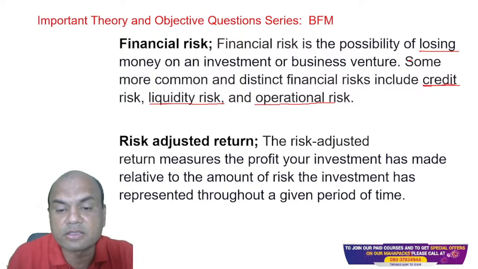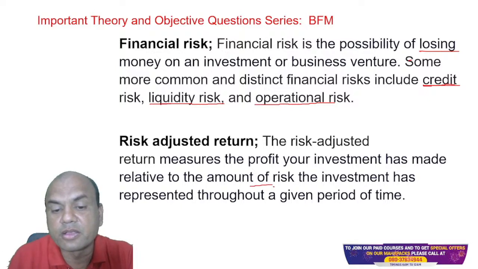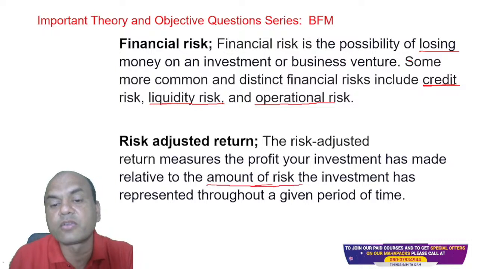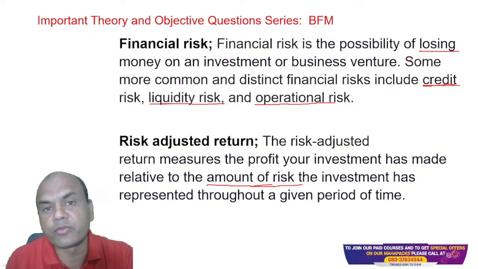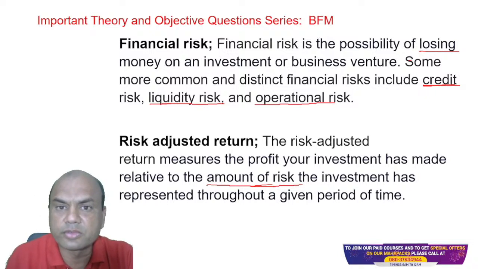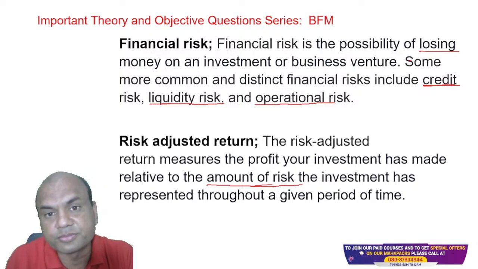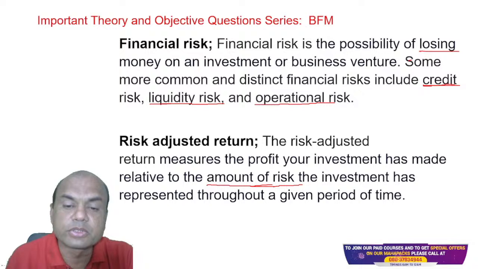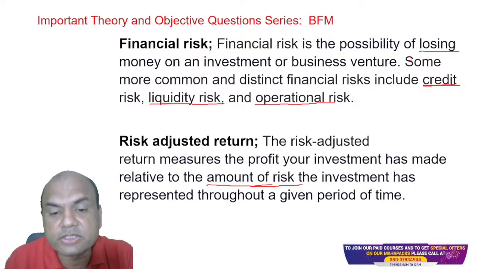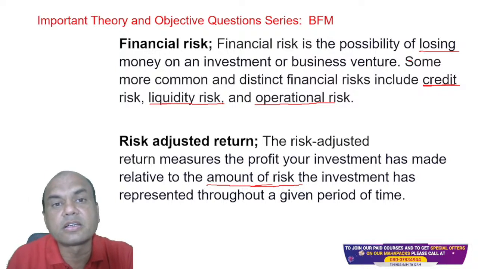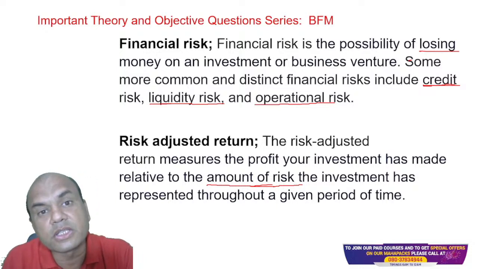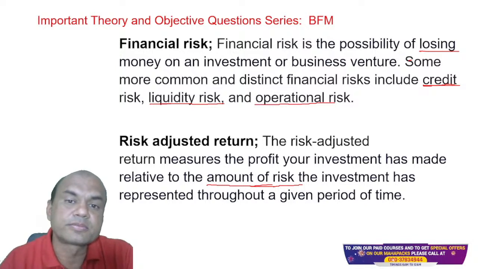So what is the risk involved in this investment? Relative to the amount of risk, that is important. Now if I invest in a nationalized bank FD, then the risk is zero. But if I invest in a mutual fund, there is risk involved in it. So this risk factor I'll have to consider using other derivative products. So this risk is to be mitigated using derivative products, and those derivative products will require higher cost.